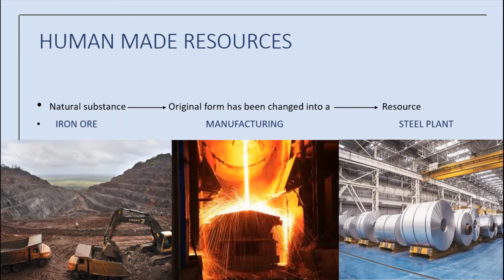People generally use natural resources to make buildings, bridges, roads, machinery and vehicles, which are known as human-made resources. We will see some examples of human-made resources.